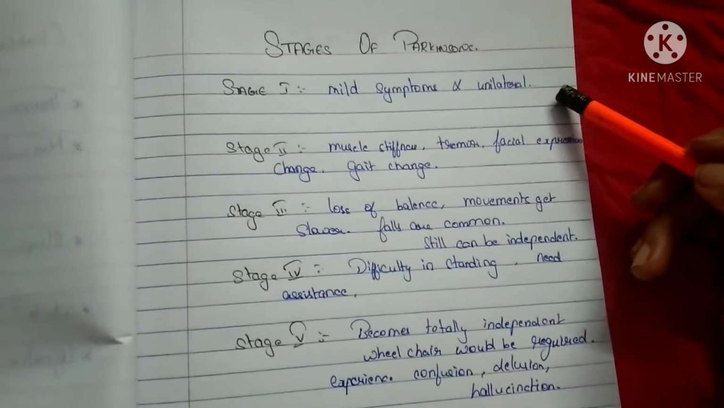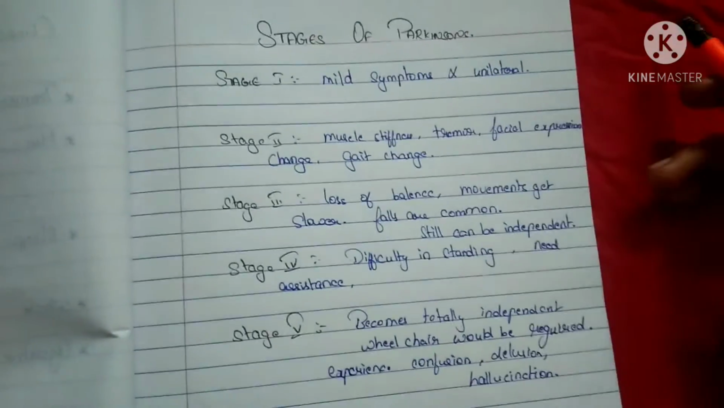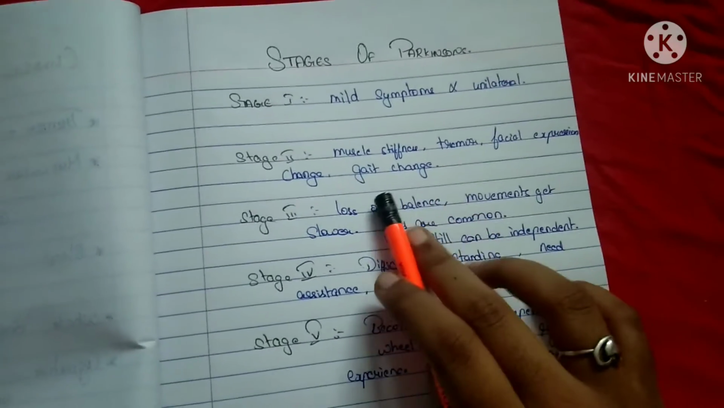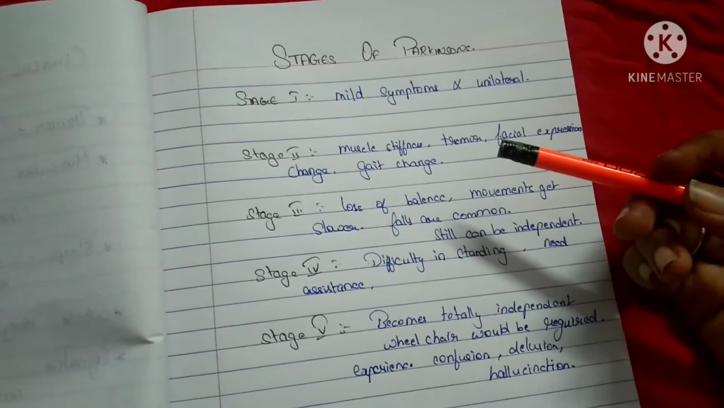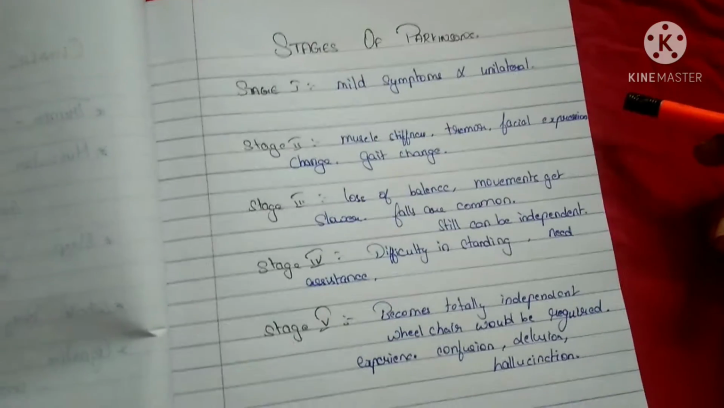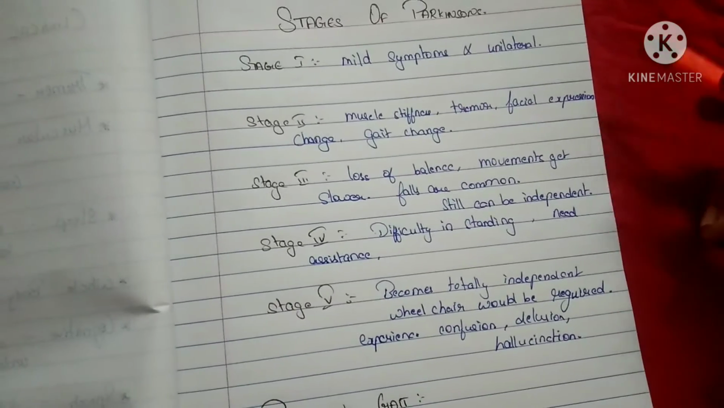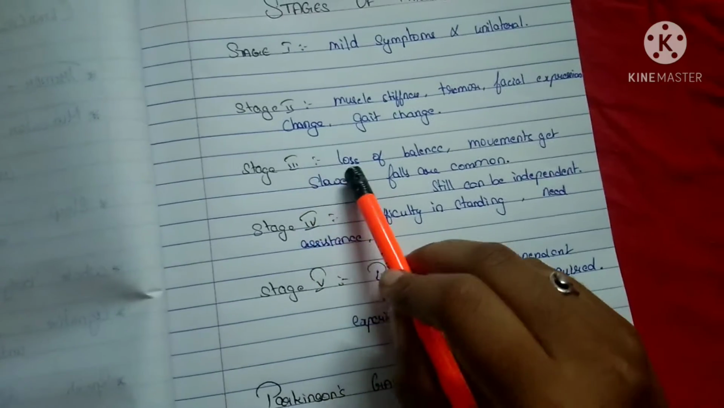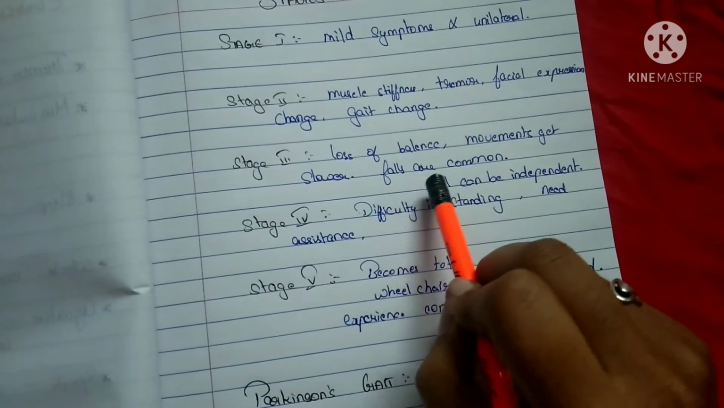Stages of Parkinson's. In stage 1, there will be mild symptoms and they will be unilateral. Mostly even the tremors will be on one side of the body. Stage 2, muscle stiffness, tremor, facial expression changes, and gait changes. In stage 3, there will be loss of balance. Movement gets slower, and falls are common, but still the patients can be independent. Up to stage 3, the patients can be independent.